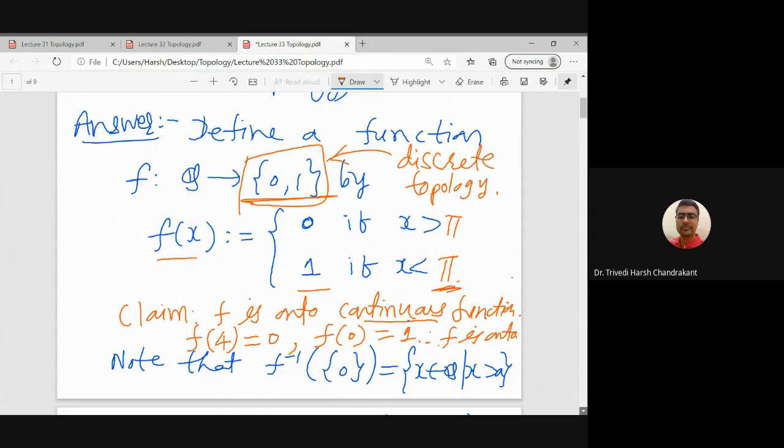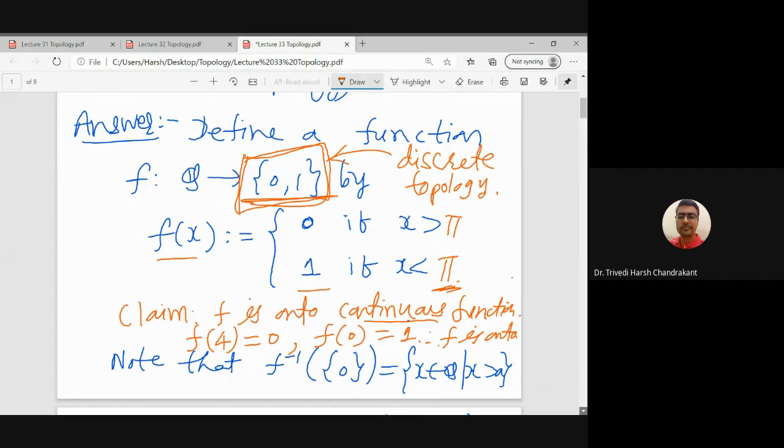So here the topological space has two elements on which we are defining discrete topology. So all the subsets of two element sets are 2 power 2. So there are only 4 subsets of {0, 1}. One is null set, that is open. The whole set {0, 1} is open.